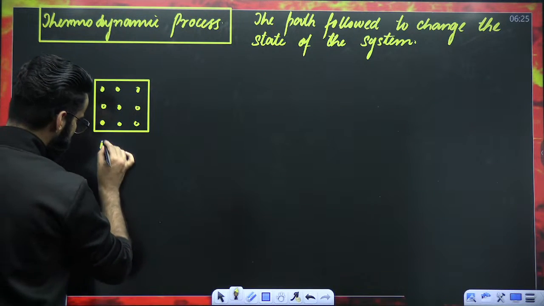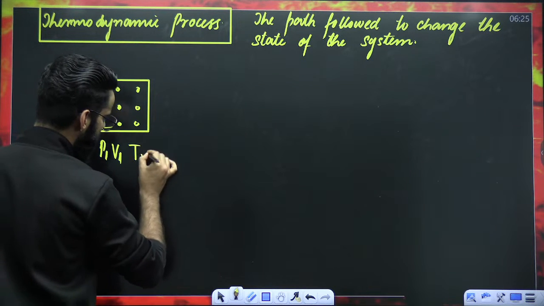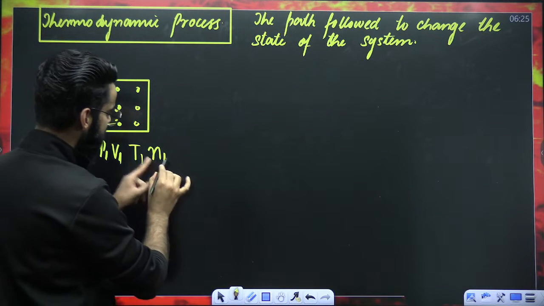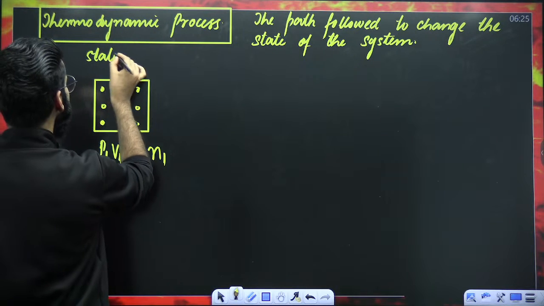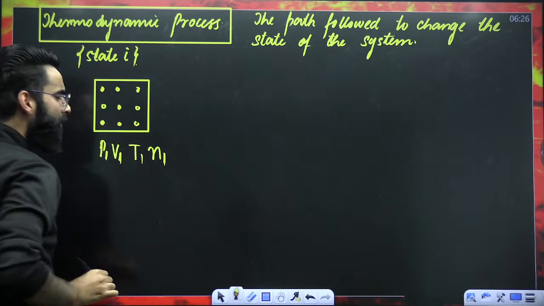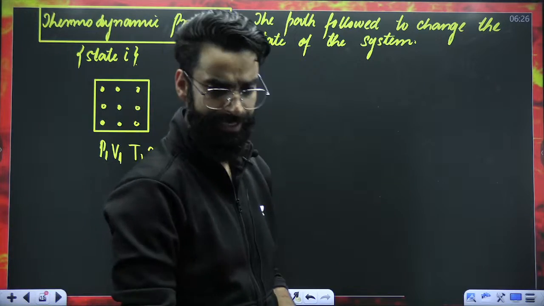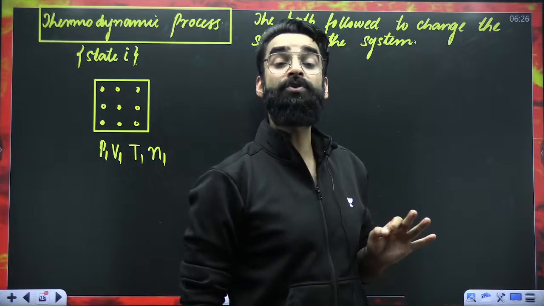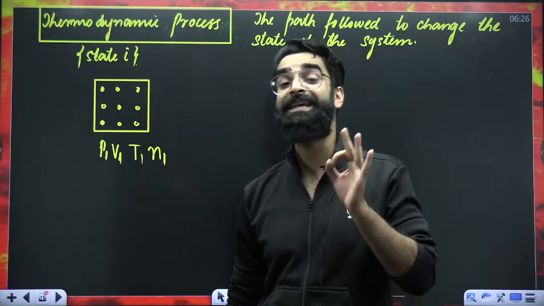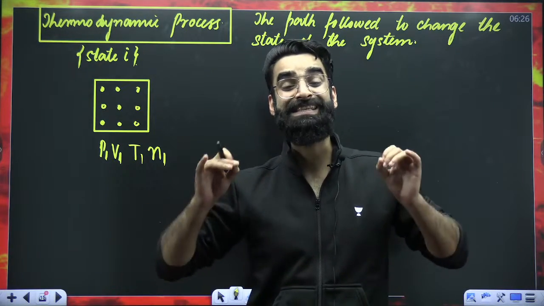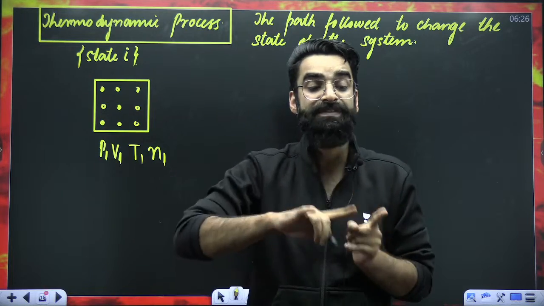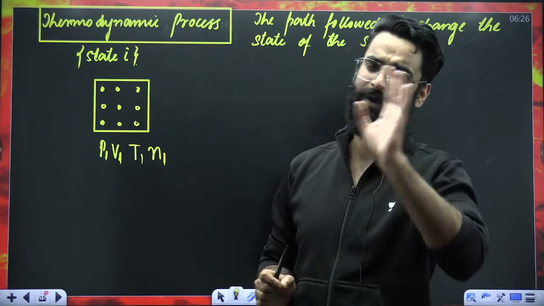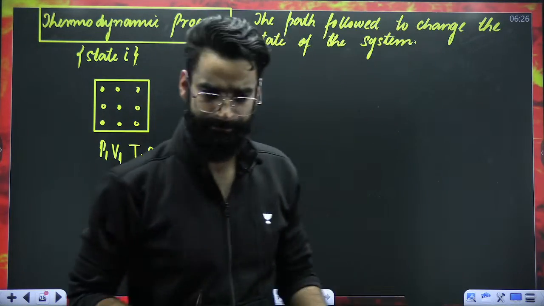Let's assume the pressure of the gas is P1, volume is V1, temperature is T1, moles are N1. When the pressure is P1, volume V1, temperature T1, moles N1, I'm assuming that the gas is present at its initial state. Now, as I told you a few minutes back, if you want to change the state of the system, what you exactly need to do? We need to change the value of state parameters. If you change even one state parameter, the state of the system will automatically change, right?